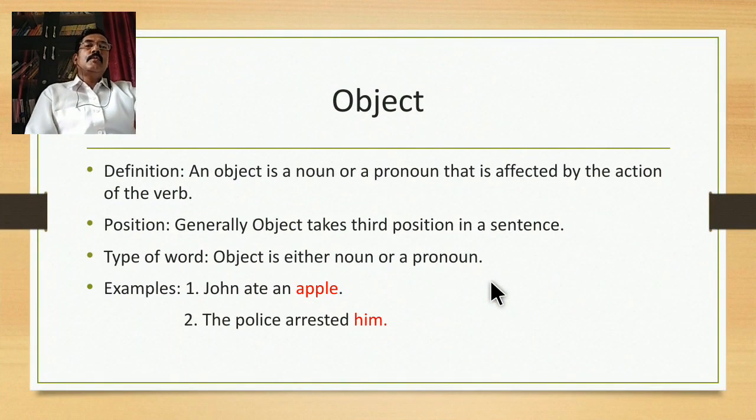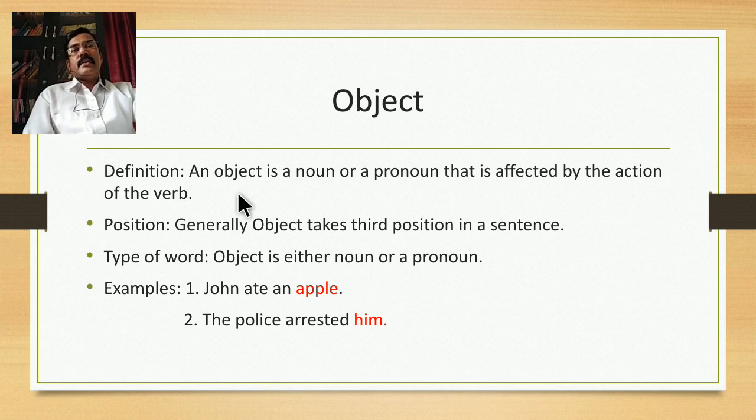So now let's move on to the third element in a sentence, that is object. The definition of object is: an object is a noun or pronoun that is affected by the action of the verb. We have seen three elements of a sentence up to now. First is subject, second is predicate, and third one is object.